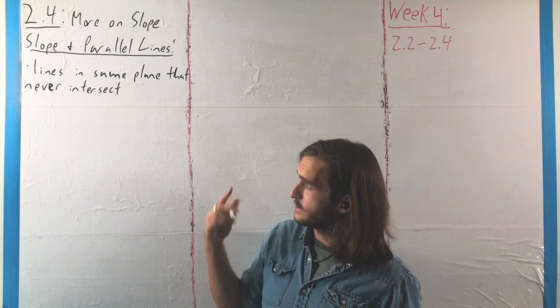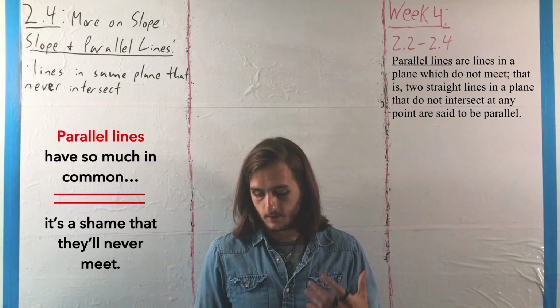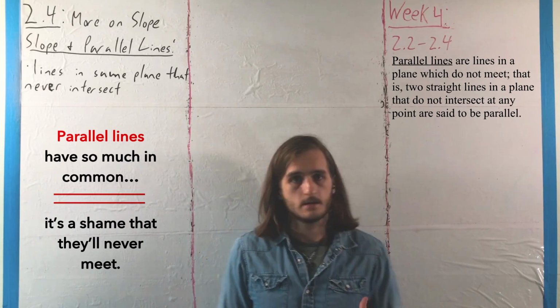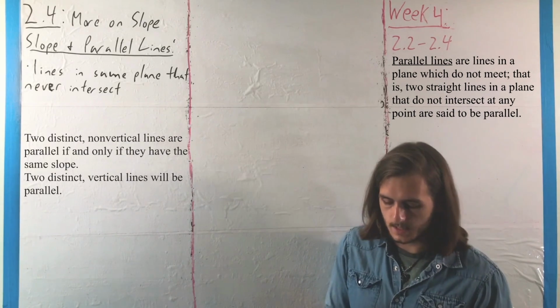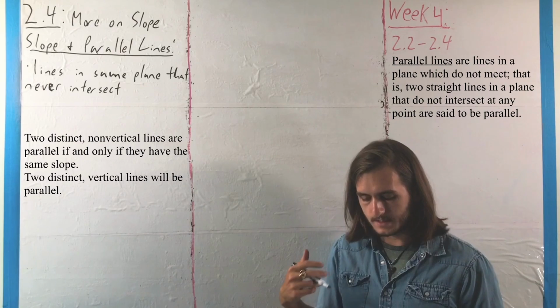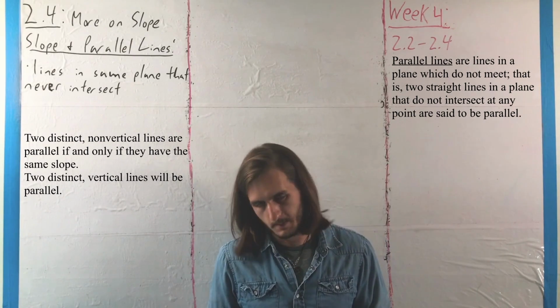We say that two lines are parallel if they're in the same plane and never intersect. As such, we can be a little more specific about what it means for lines to be parallel, where we say that two distinct non-vertical lines are parallel if and only if they have the same slope, and two distinct vertical lines will always be parallel.